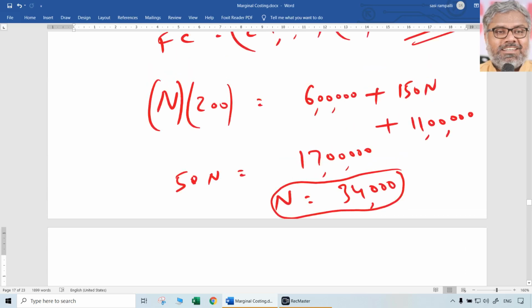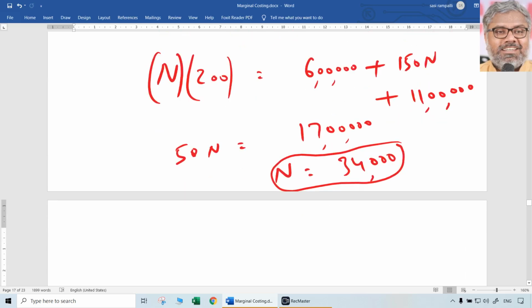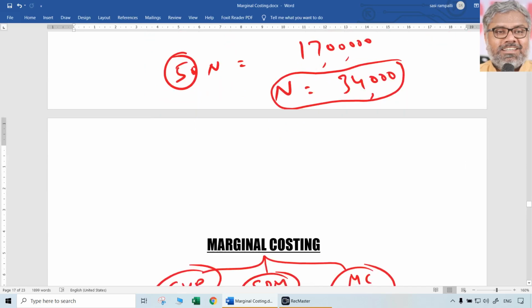But do we need to do all this? We don't have to. Just understand this. What is this 50? This is contribution, no? Per unit, right? Which is going to be the same unless there is any change. So selling price minus variable cost per unit is contribution per unit. So 50 is contribution per unit.